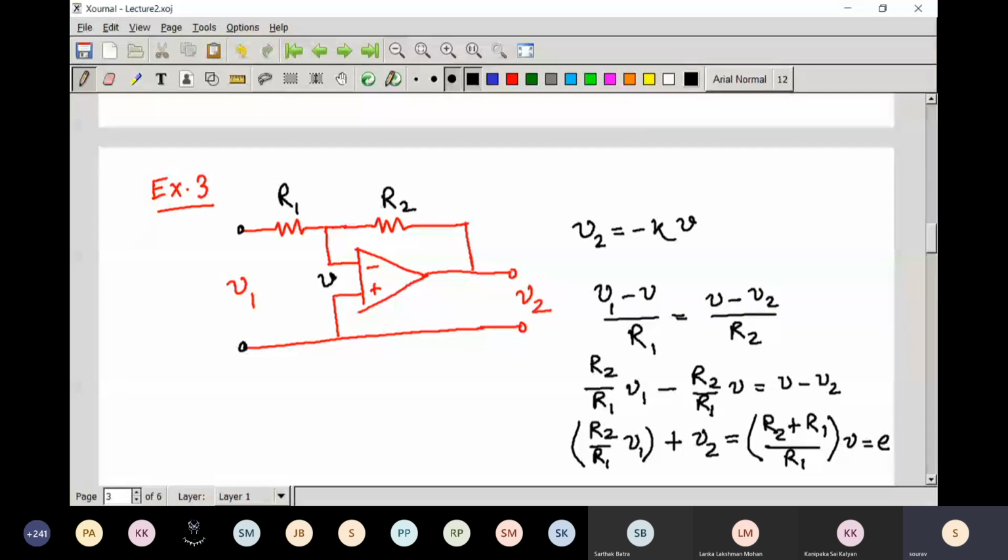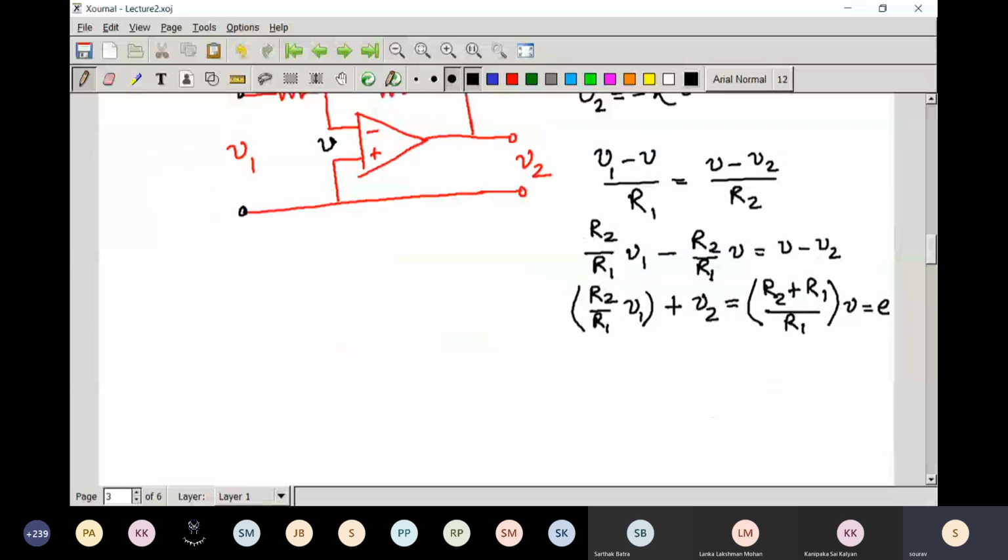Now we are trying to understand how the feedback path is established. So let us draw this circuit in block diagram form. Suppose this is V1. Now if you multiply this one with R2 by R1, then you will get this term.